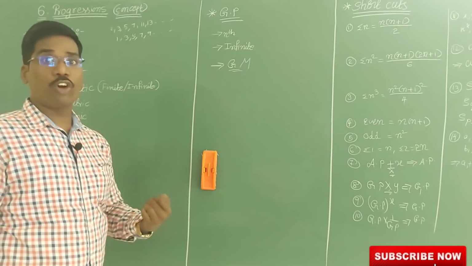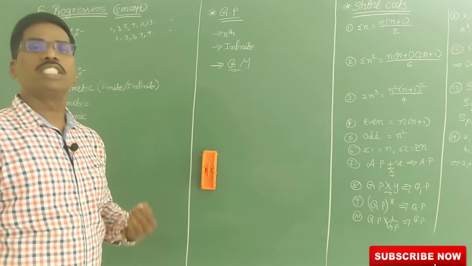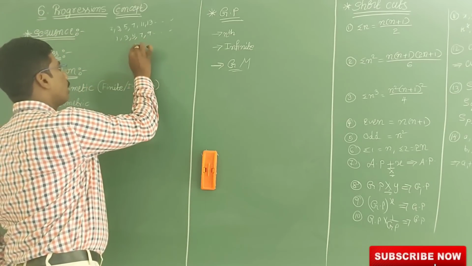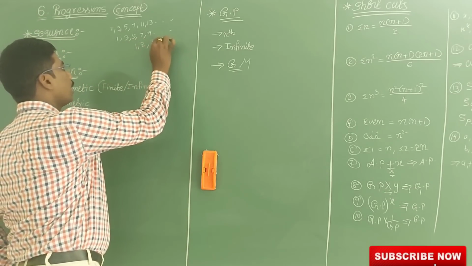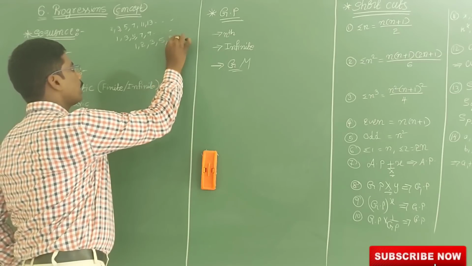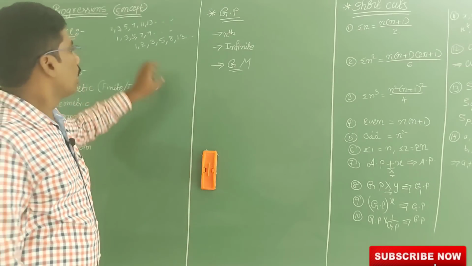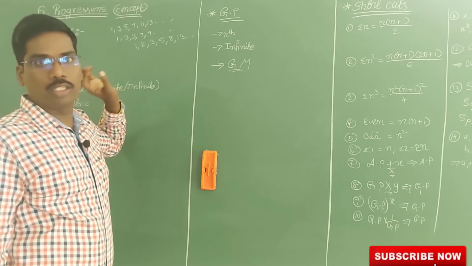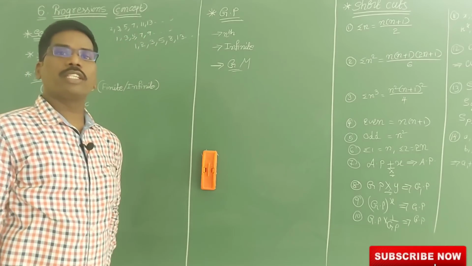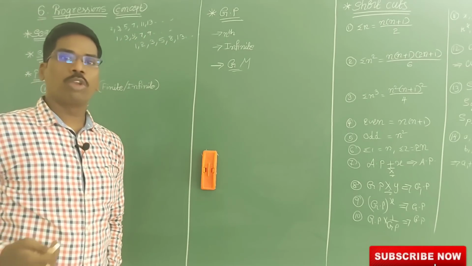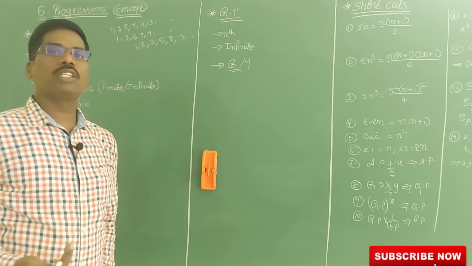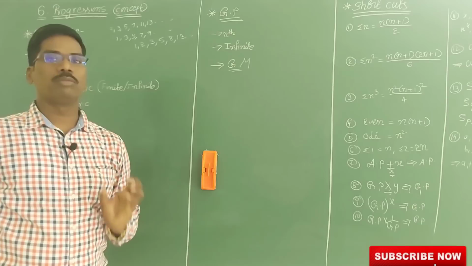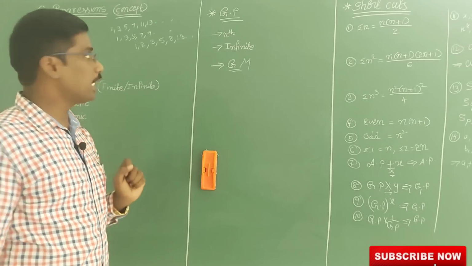Some sequences will follow formulas or structures or definitions, some may not. For example, 1, 2, 1 plus 2 is 3, 2 plus 3 is 5, 3 plus 5 is 8, 5 plus 8 is 13. This does not have any definition or important formula, so it is a general sequence. So the main definition is that a group of numbers or a collection of numbers is called a sequence.